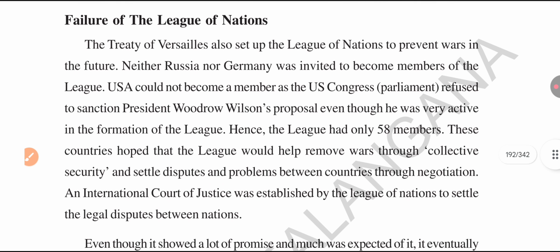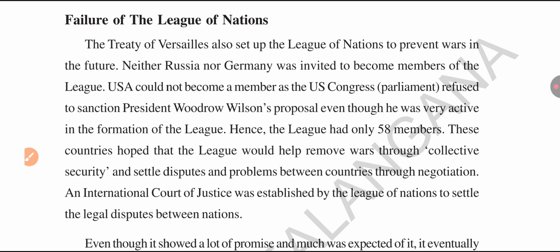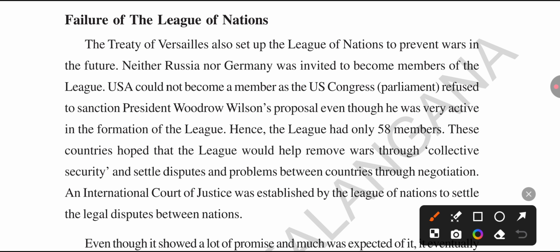Next, the second reason is the failure of the League of Nations. The Treaty of Versailles established the League of Nations. The work of the League of Nations was to prevent war between nations. Russia and Germany were not invited to the League of Nations.